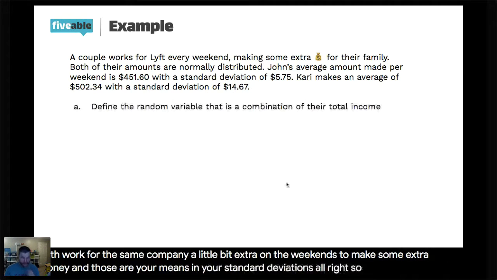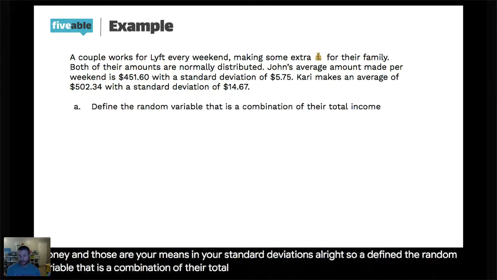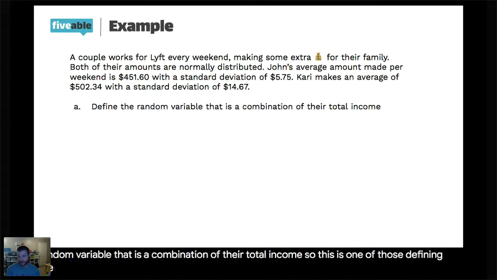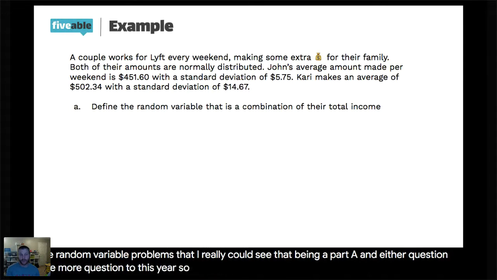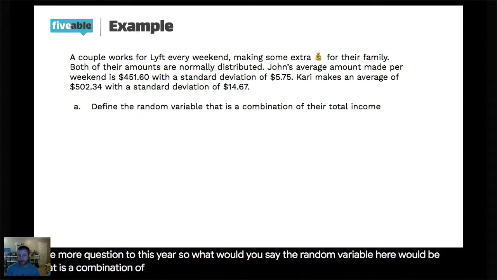All right, so A, define the random variable that is a combination of their total income. This is one of those defining the random variable problems that I really could see being a part A in either question 1 or question 2 this year. So what would you say the random variable here would be that is a combination of their total income? How would you word that?